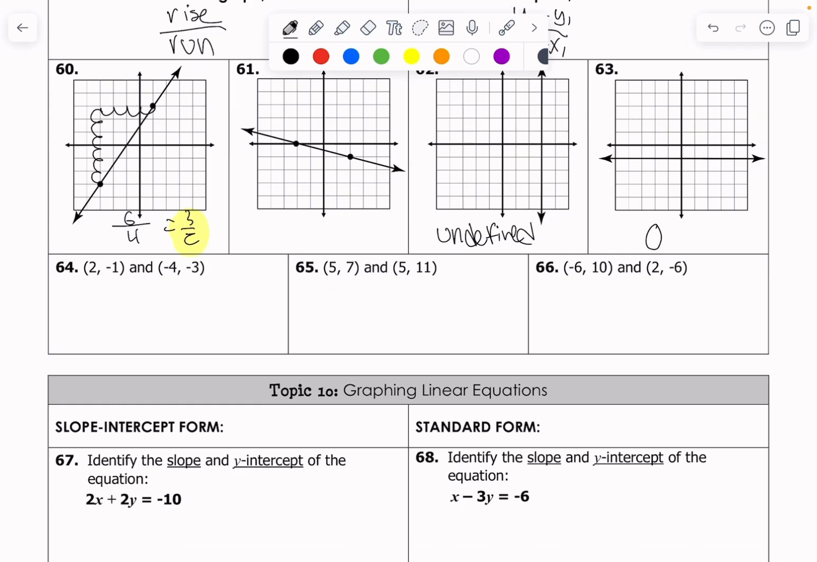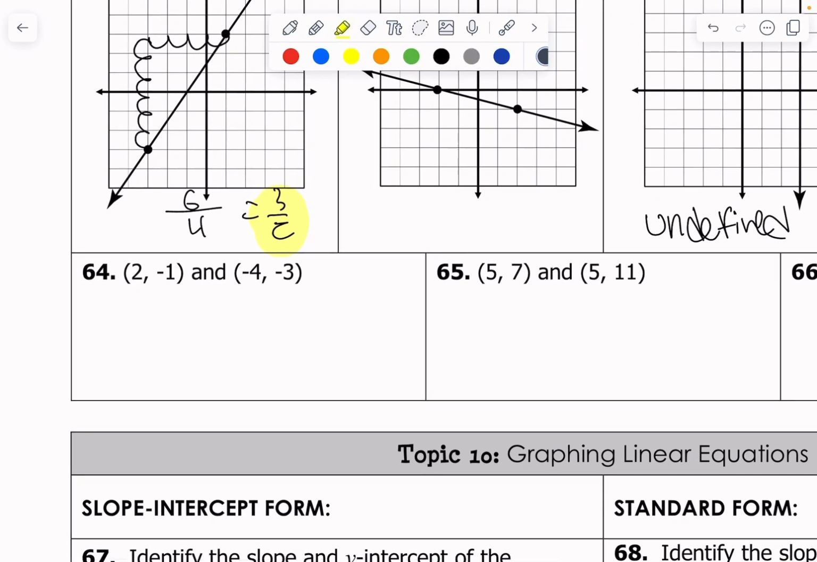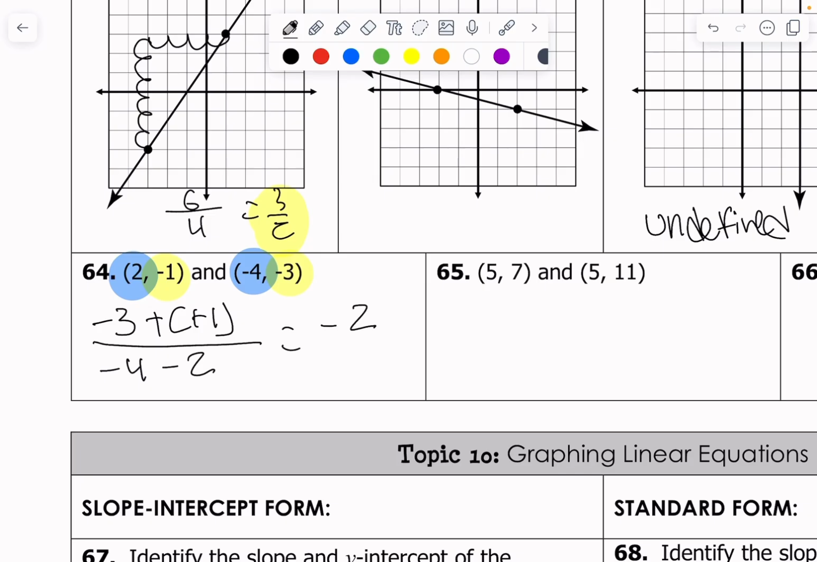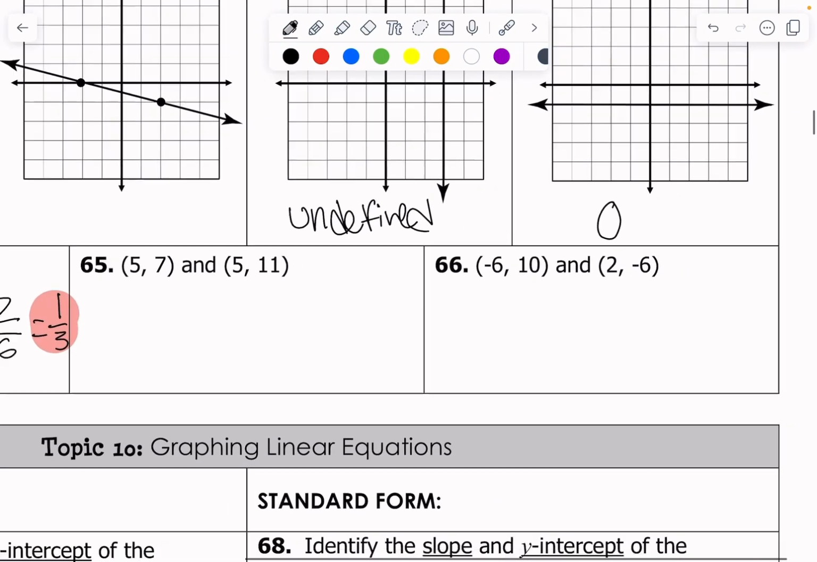64, I'll pick this one. They give me 2 coordinates. Let's see, here's my y2, here's my y1. -3 minus -1 over x2, here's my x2, here's my x1, over x2 minus x1. -4 minus 2, okay? When I have that, this becomes a plus. -3 plus 1 becomes a -2. -4 minus 2 over -6. That simplifies to a positive 1/3. We're done, okay? Same for 65 and 66.